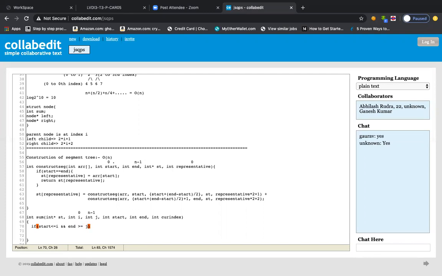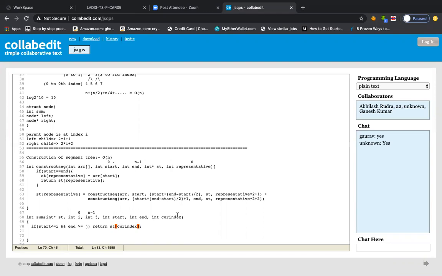You see what I'm trying to figure out here. If this is the case, then it means that we got the representative node. Return the segment tree node, which node? The current index. So the current index is the answer in this case.